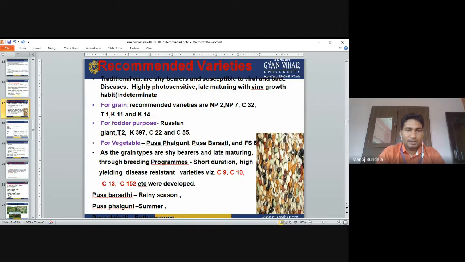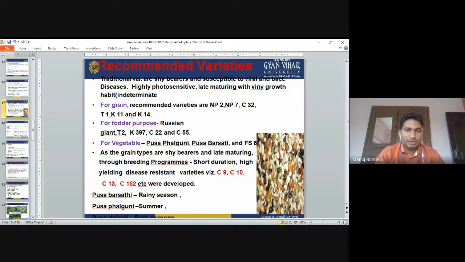As the grain types are late maturing, we can go for a breeding program to develop varieties with short duration, high yield and disease resistance, using lines like C9 and C10.